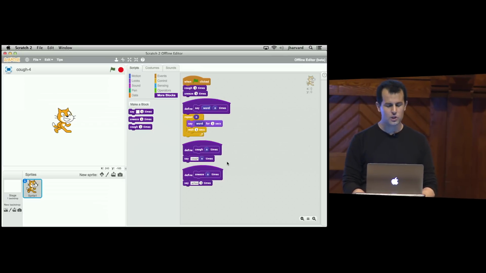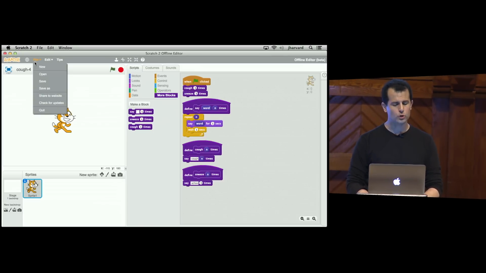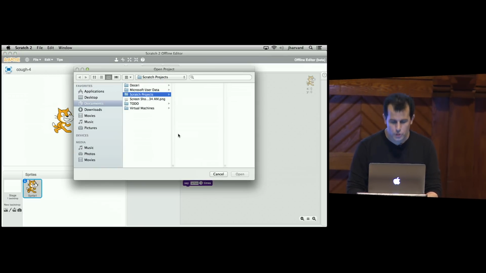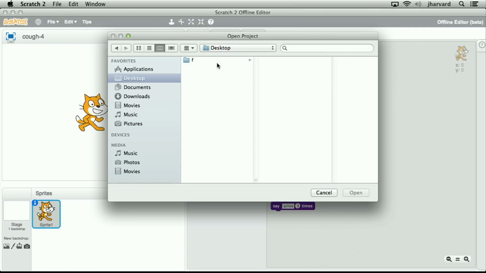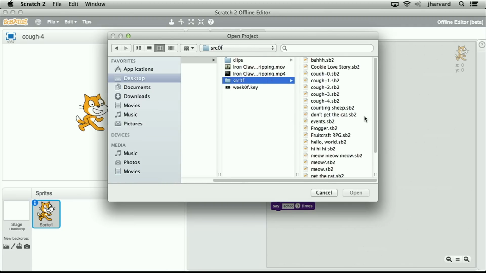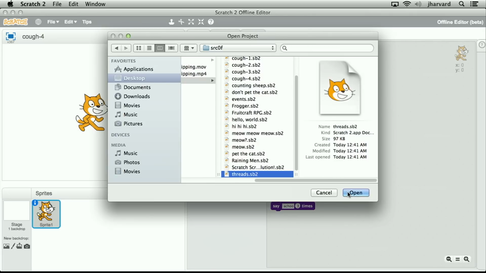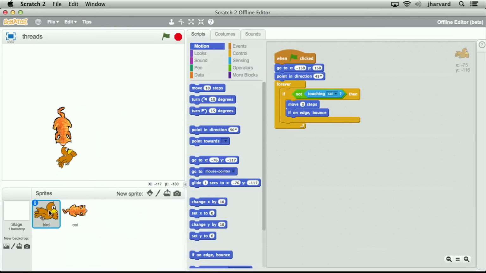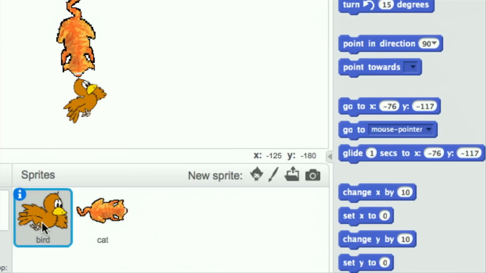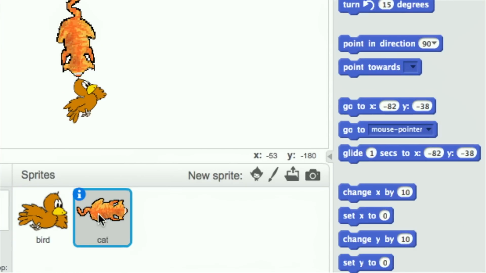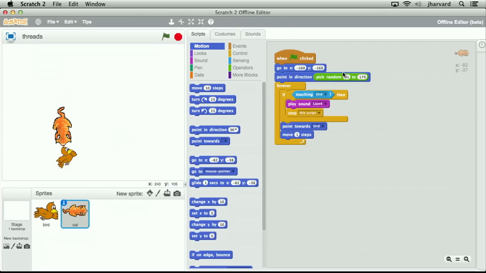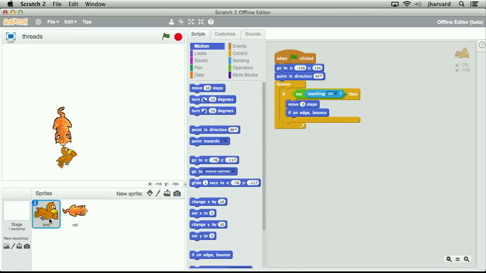Let me open up this one. We can actually have multiple sprites interacting on the screen at once. If I go into my source directory and grab one called threads, recall that a thread is just really the ability of two scripts to run side by side at the same time. Notice now I have both a bird sprite and a cat sprite, both of which have their own scripts. So notice when I click the cat, I get these scripts. When I click the bird, I get these scripts. So each of these guys has his own programs.